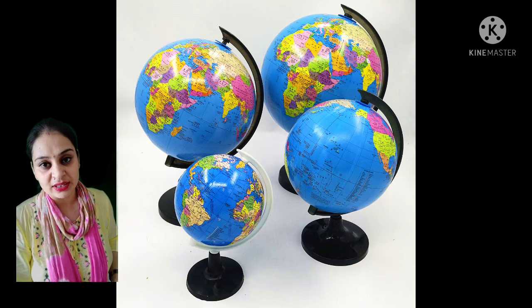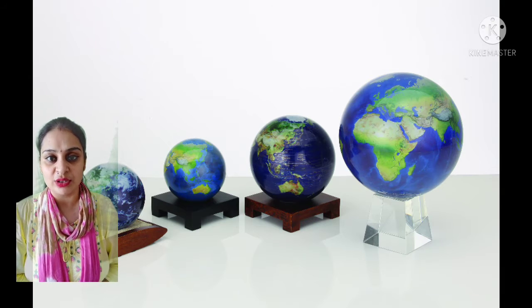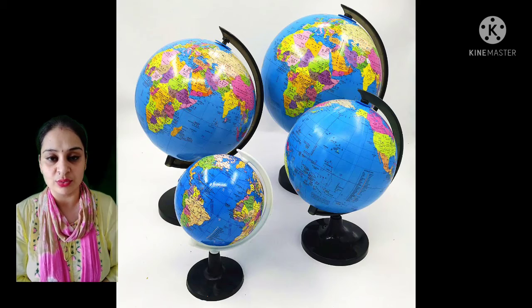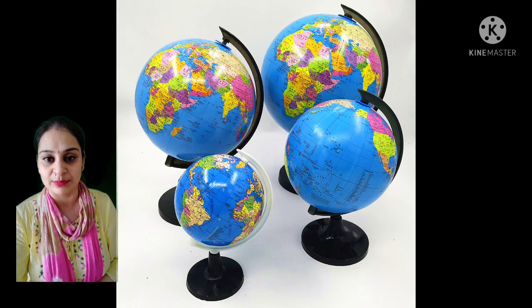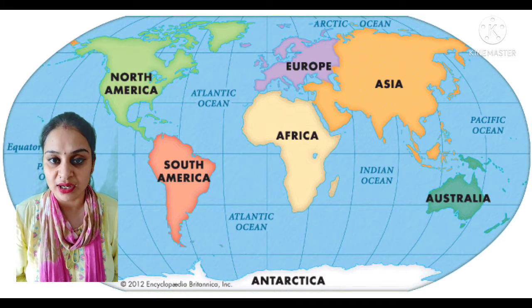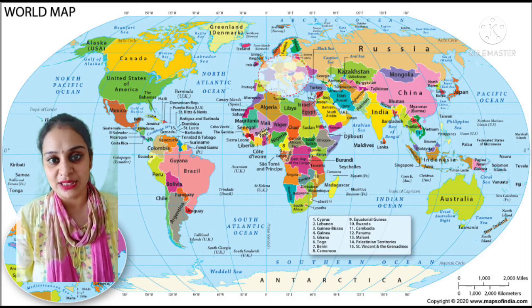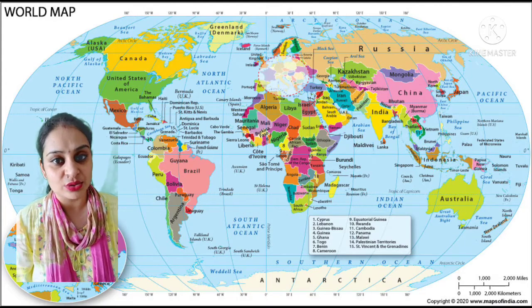Globes are of different sizes and different types. If the size of the globe is big, it becomes very difficult to carry it from one place to another. But if the size of the globe is small, it is easy to carry. On a globe, we can see different oceans, continents and countries at their correct positions. But it has a limitation: if its size is very big, it is not possible to carry it from one place to another. But besides this limitation, the globe is the best representation of the earth on a very small scale.